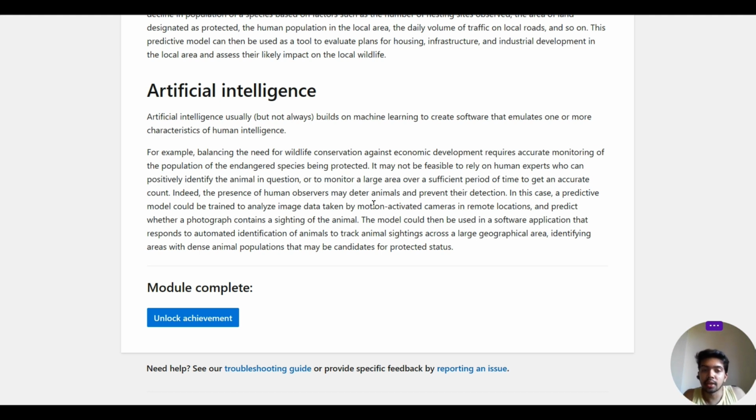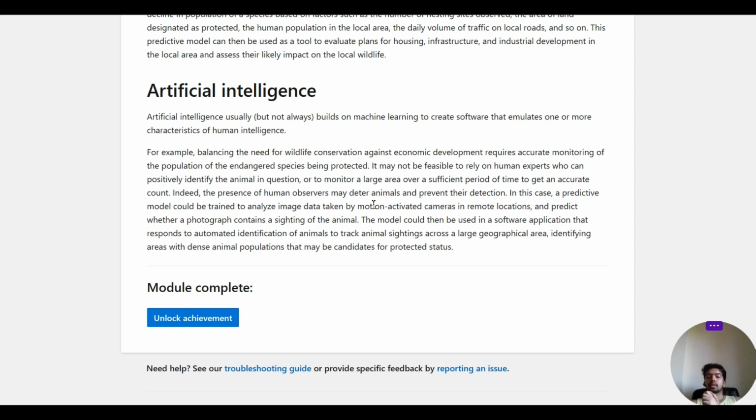In this case, a predictive model could be trained to analyze image data taken by motion activated cameras in remote locations, then predict whether a photograph contains a sighting of the animal. The model could then be used in a software application that responds to automated identification of animals to track animal sightings across a large geographical area, identifying the areas with dense animal populations that may be candidates for protected status.